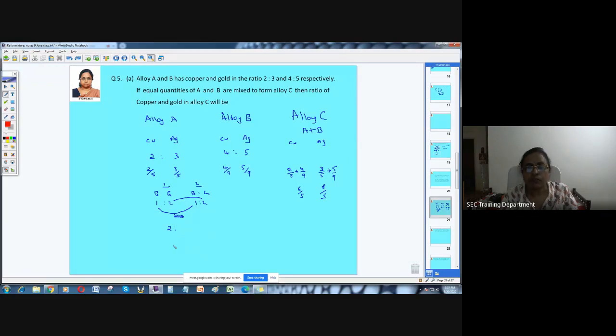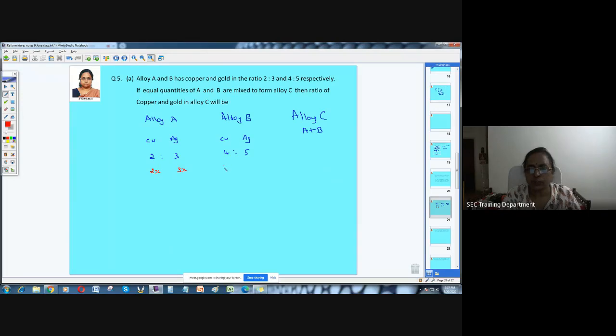Now, the mistake you people have made is you have just taken the ratios and added them. That is to be avoided. You never have to take the ratios. And maybe you're used to the easy way of having this fraction, but still what I want you to do is just take the quantity. Let this be 2x, let this be 3x.